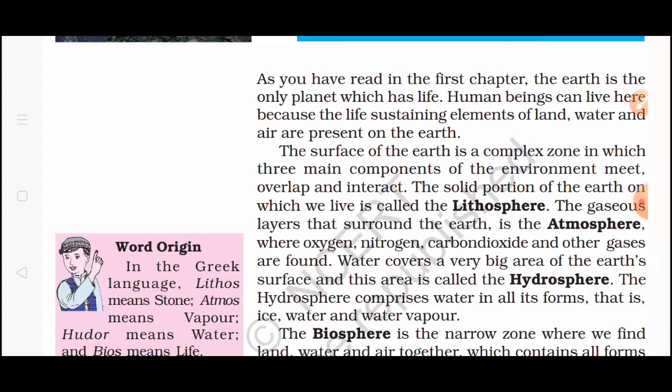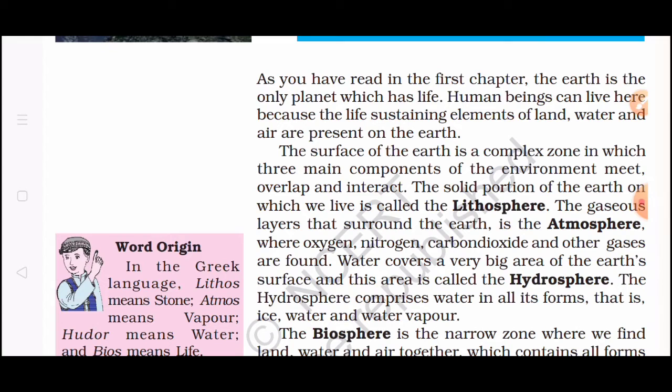Okay. So let's start with the new topic, that is biosphere. This is another important sphere. So what is the meaning of biosphere? It is a narrow zone. When lithosphere, atmosphere and hydrosphere, all the three components, are present at a particular place, then that zone is known as the biosphere. That means together these three spheres make the biosphere. Let's read the definition. The biosphere is a narrow zone where we find all the three spheres, that is lithosphere,